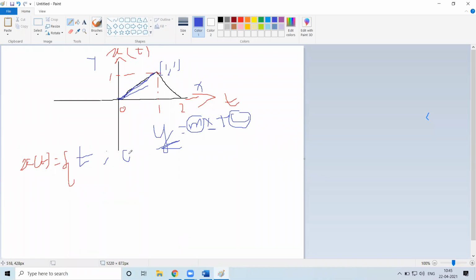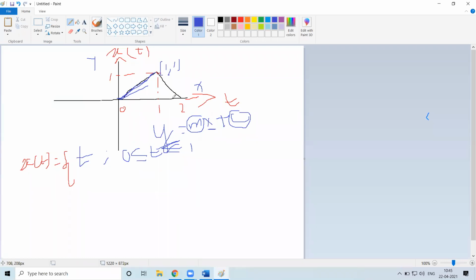So how do we write it? 0 less than or equal to t, less than 1, or less than or equal to 1. So this is how it will be represented. But what about the rest? You apply y is equal to mx plus c.